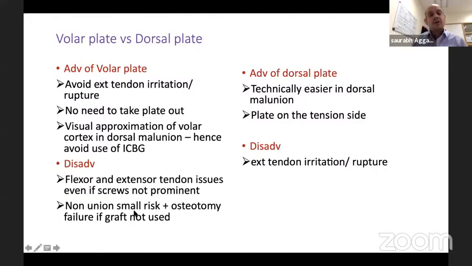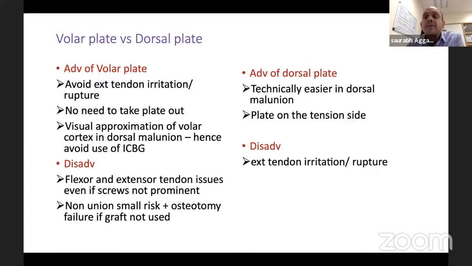Then of course, if you're not putting a graft, there's a small chance of delayed union or a non-union. Then a dorsal plate. I think the advantage is very evident. Problem is dorsal malunion. Go dorsally, correct. It's easy to correct the malunion. And you're putting the plate on the tension side, which is the side you should be putting it. Disadvantage, very clear, very evident, is the extensor tendons.